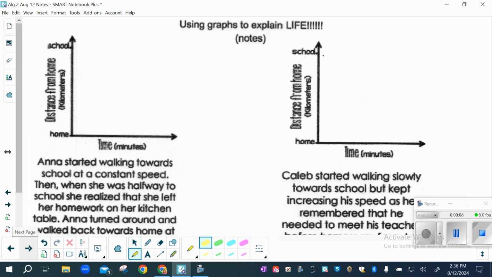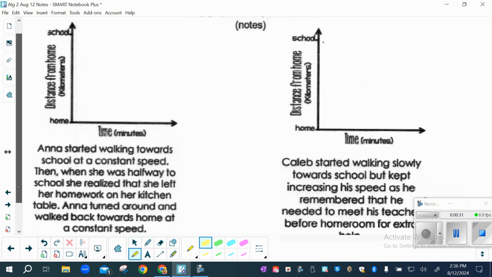Okay, so we're going to use graphs to explain life again today. We started on Friday. We had some graphs, and then we interpreted those graphs with words. So today, we're going to have the words, and then we're going to make the graph. A little bit harder. So on this first one, it says, Anna started walking towards school at a constant speed.